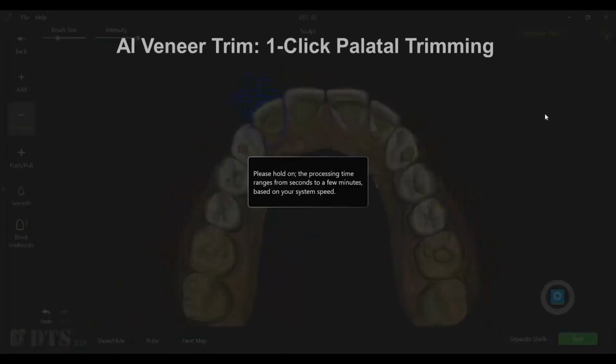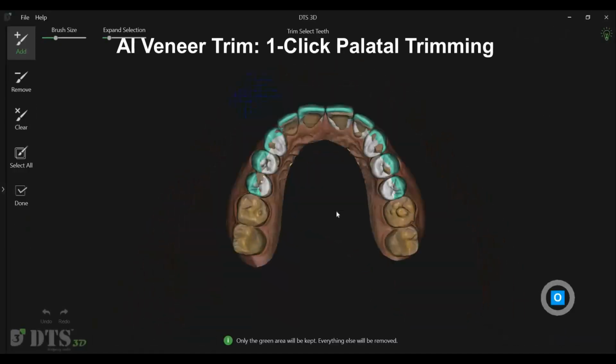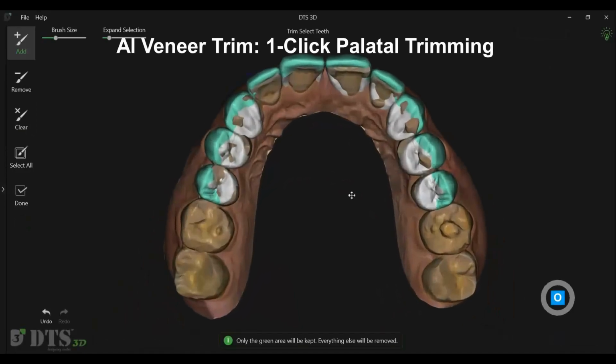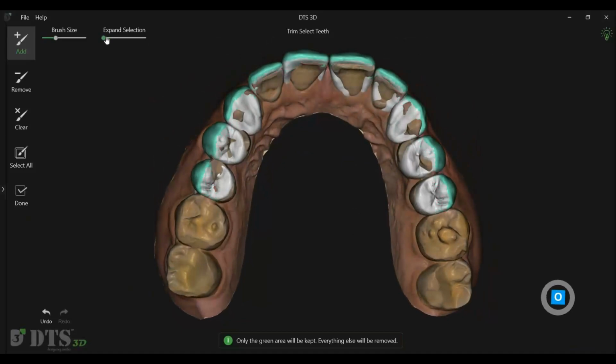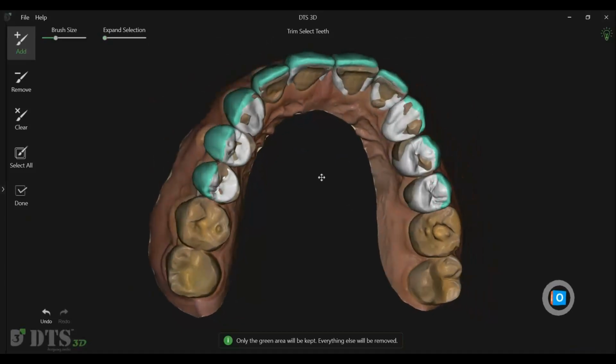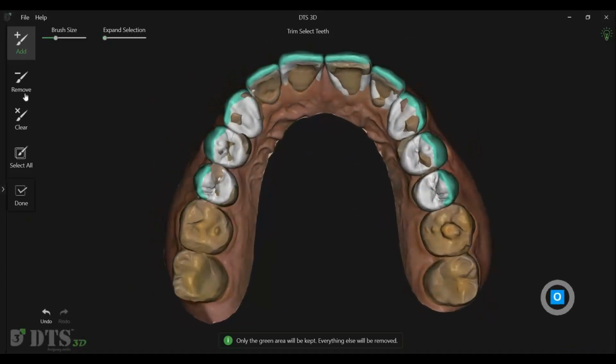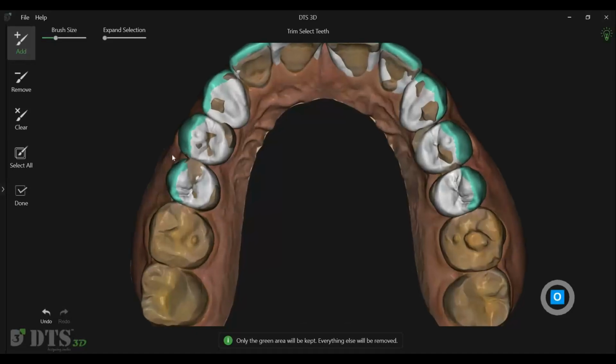For one-click trimming of palatal shell material, use the AI Veneer Trim feature. The software automatically selects the desired shell area, and all material outside the selection is trimmed instantly. The selection can be further refined using the brush tools if needed.